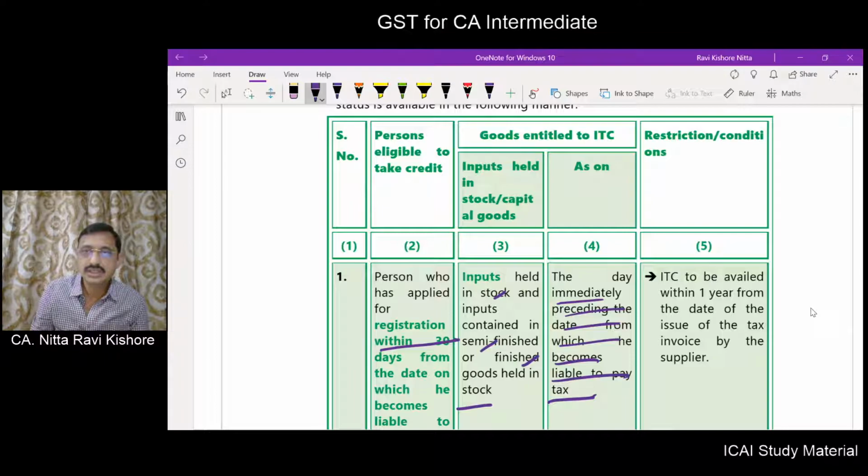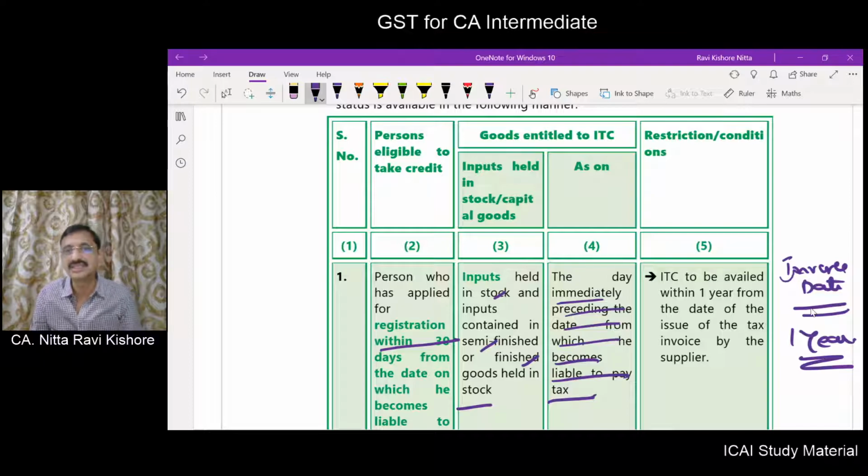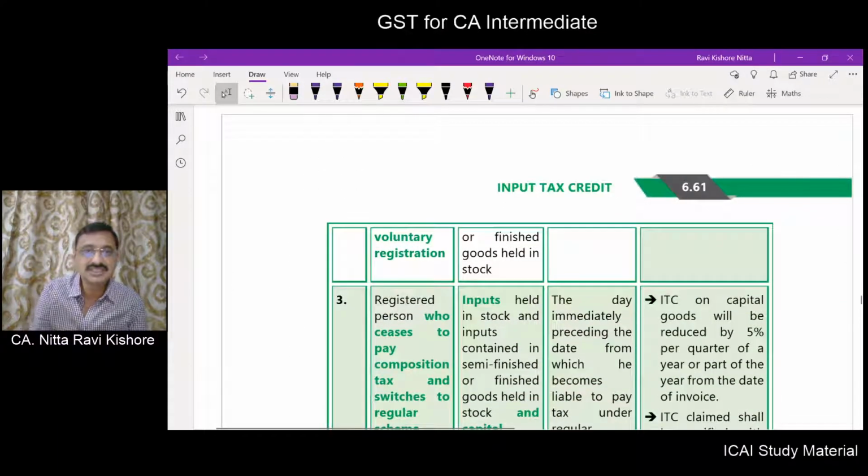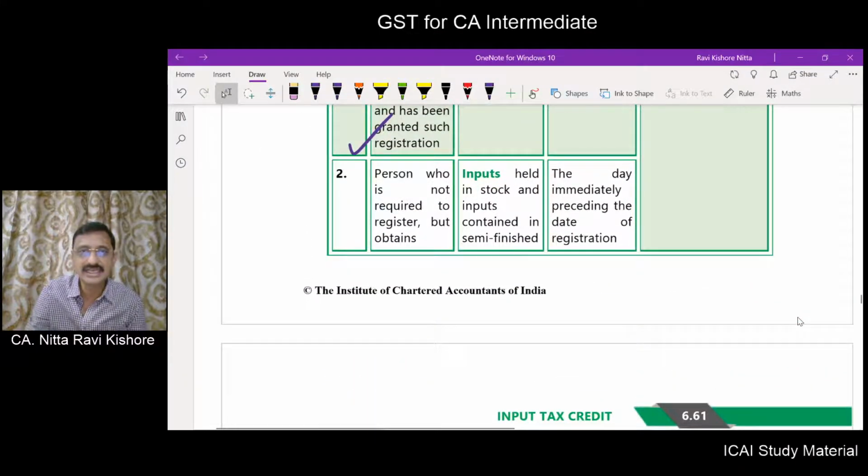So the invoice date is there. From that invoice date, within 1 year you have to take the input tax credit. Mind you, here there is no capital good. There is no capital good. Now, person is not required to register but obtains the registration voluntarily. Then what he can take?